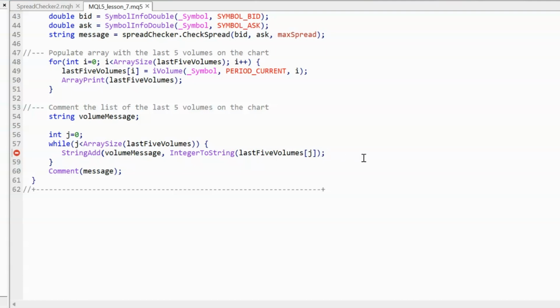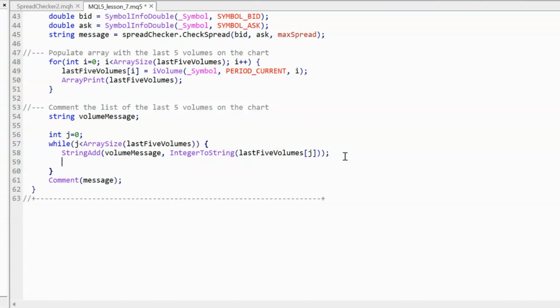I think we needed brackets. So let's try that. Good. And we also need to make sure that we iterate up our j variable, because if we left that without this section here, then j would always stay at 0, and this while loop would